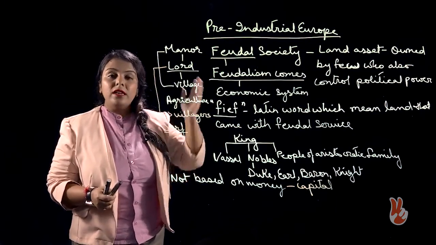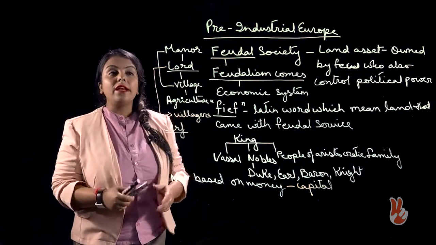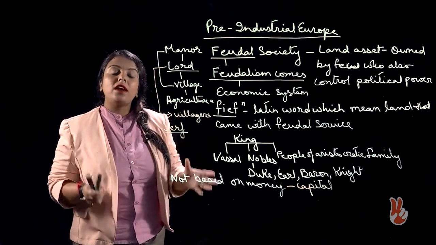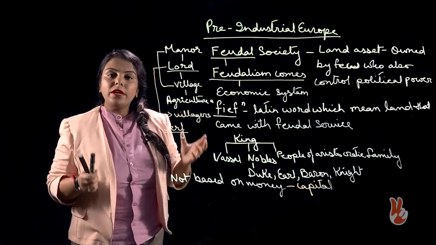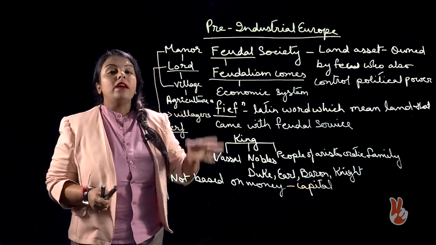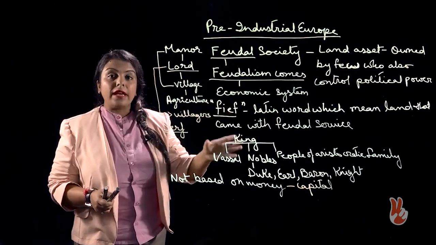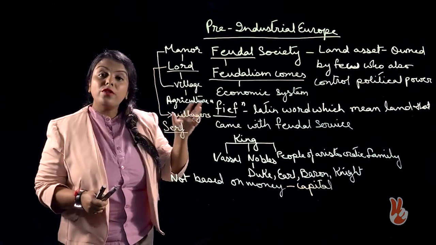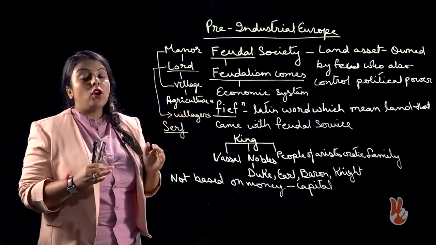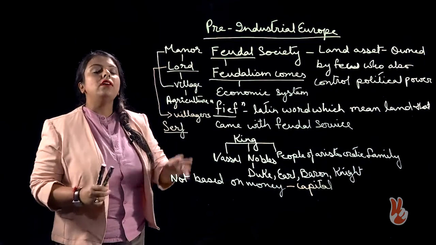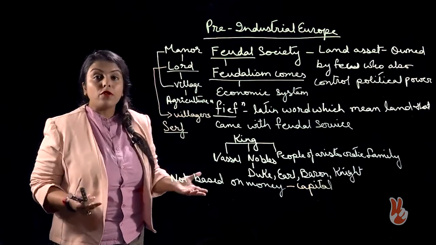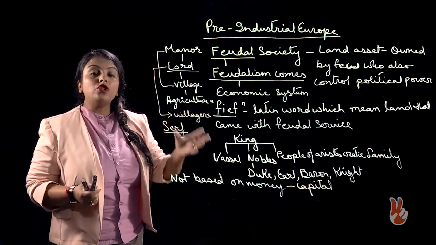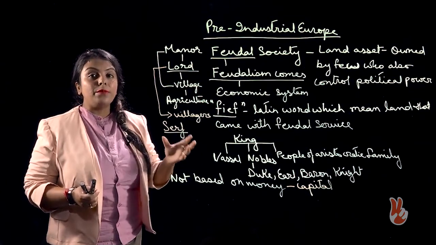Now, with the manor, there was another thing called church. Church played a very important role in medieval society. In fact, the power of the king was also controlled by church and the nobles. So, king was himself not very powerful, and church also had certain rights and privileges.